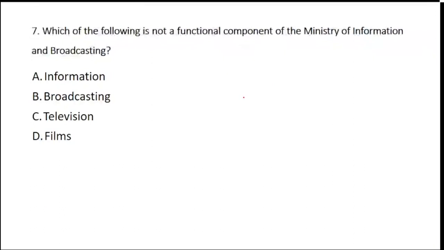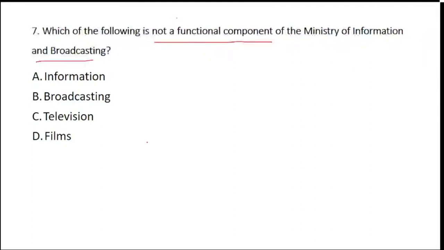Yes, I understood. I've explained it very well, so you will understand why it is semantic and why not channel noise. I hope Jishan has also understood, Divya has also understood for question number 6, and Maiti. Those who answered me C, I have just given a proper explanation. Now, which of the following is not a functional component of Ministry of Information and Broadcasting?